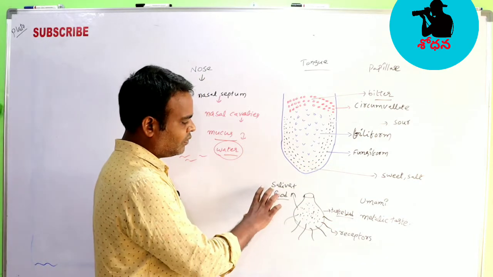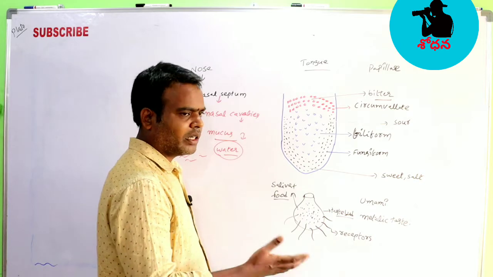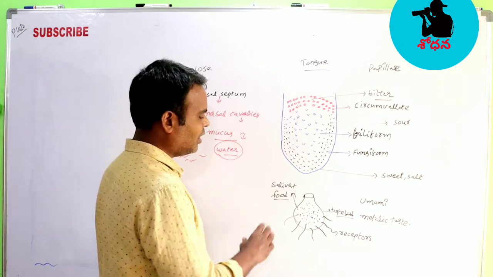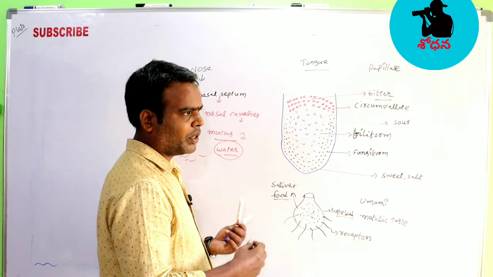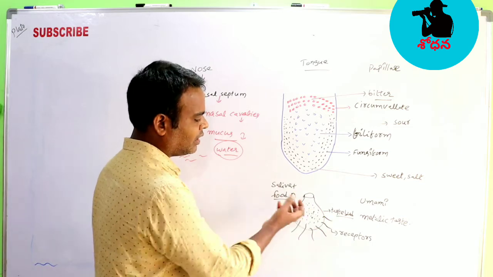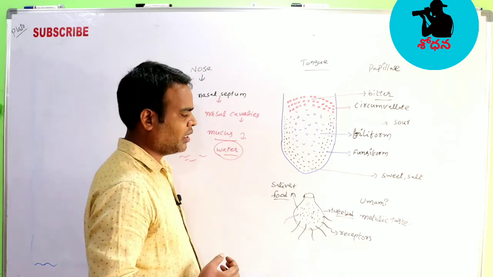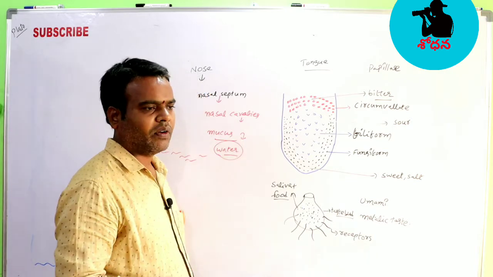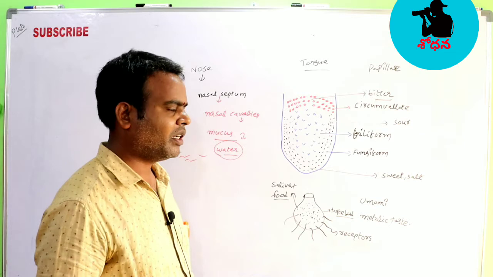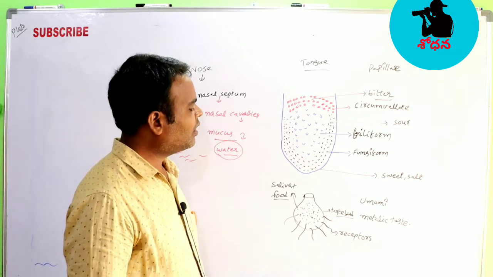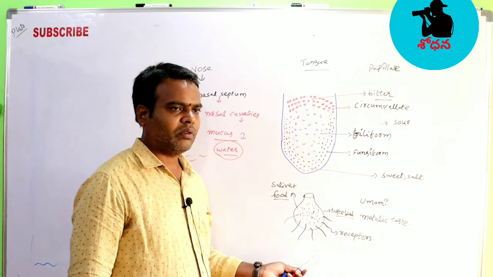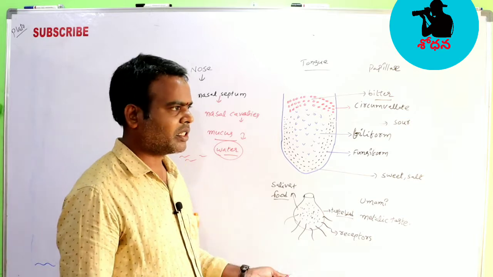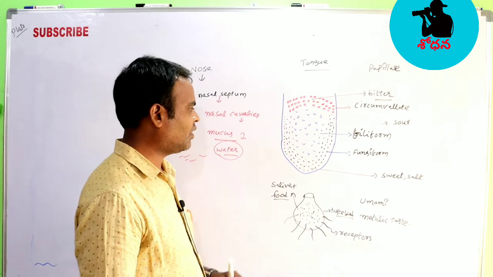If there is no saliva, you can't identify the taste, because the chemical is not dissolved, and they can't take the perception. So the food should be mixed in the saliva, then only can we easily identify the taste. That's why we feel more taste from juicy materials than from solid materials. That is also one of the reasons.